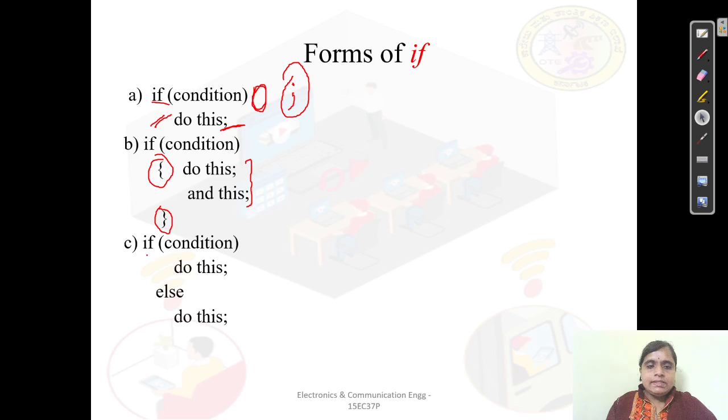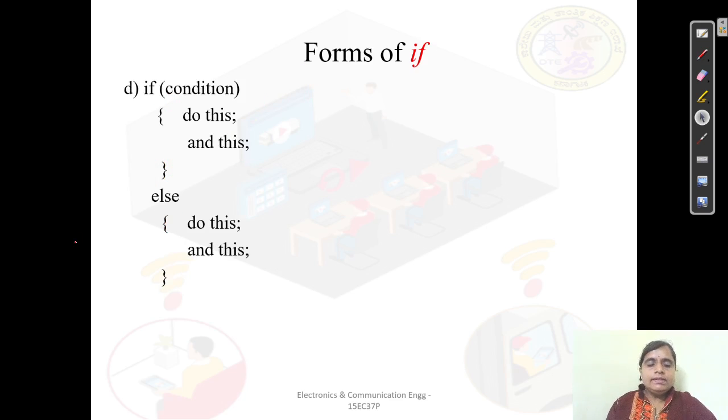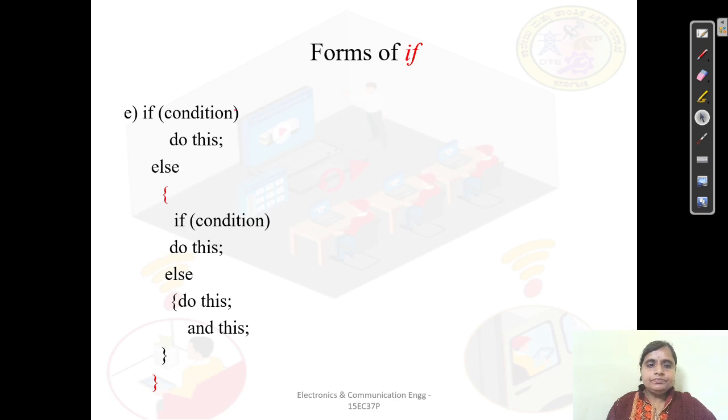Then you can see the third form: if condition, do this, else do this. This is a simple if else statement, and here again you observe that there is a single statement in your statement block, so we are not putting any braces here. The same way, for the same if else with multiple statements, we are going to put braces for both if and else. Then next, students, just go through this one. What type of if statement is it?